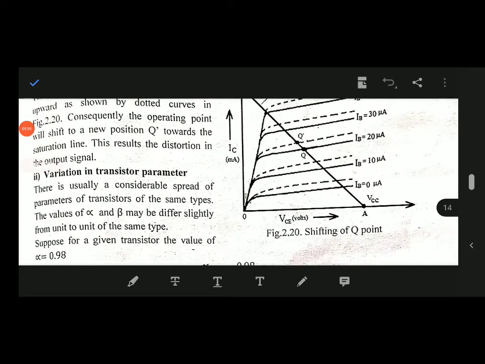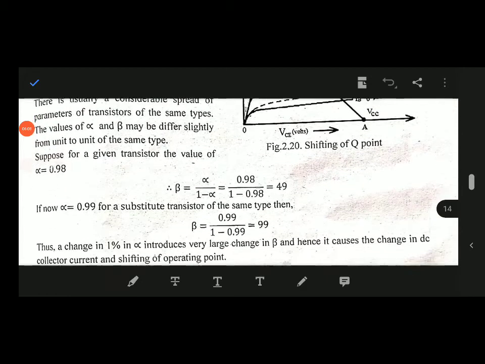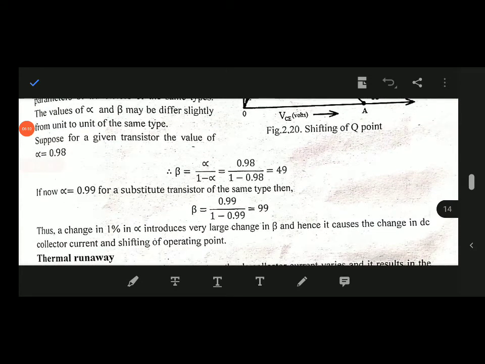There is usually a considerable spread of parameters of transistors of the same type. The values of alpha and beta may differ slightly from unit to unit of the same type. Suppose for a given transistor the value of alpha is 0.98. Then beta is equal to alpha divided by 1 minus alpha. Putting in the value of alpha, we get beta equal to 49.